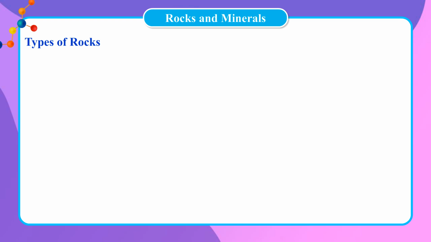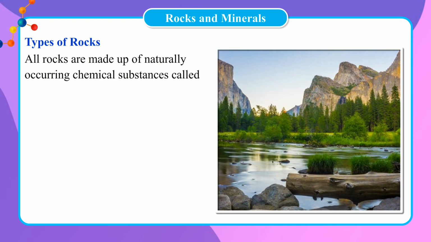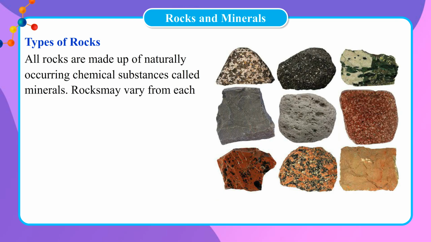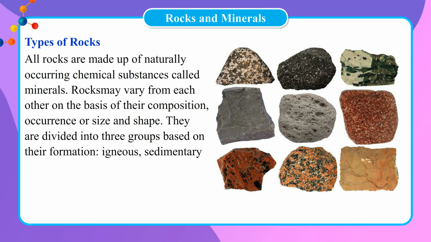Types of rocks. All rocks are made up of naturally occurring chemical substances called minerals. Rocks may vary from each other on the basis of their composition, occurrence, or size and shape. They are divided into three groups based on their formation: igneous, sedimentary, and metamorphic.